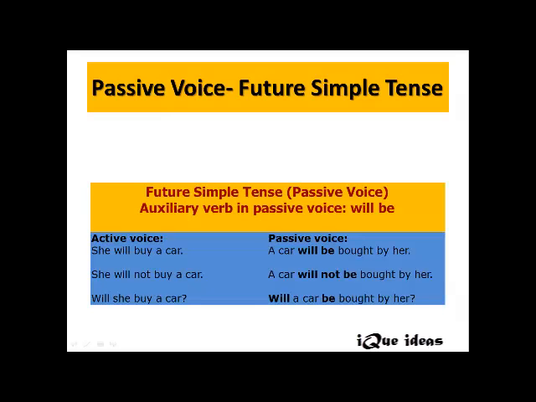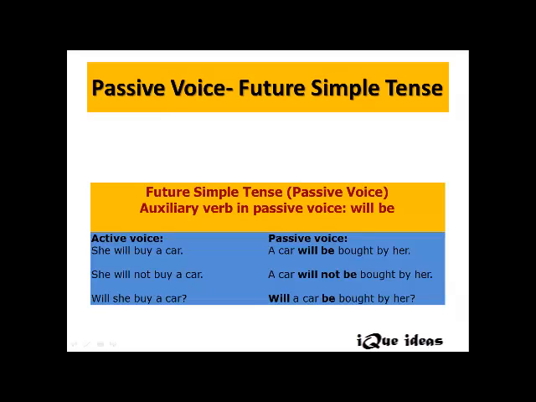She will not buy a car. Again, the subject is active and it is she here. The object is a car. Now the interchange takes place in passive voice. A car becomes the subject in passive voice, right? And the helping verb will be only. A car will not be, 3V form of buy is bought, and she becomes her.